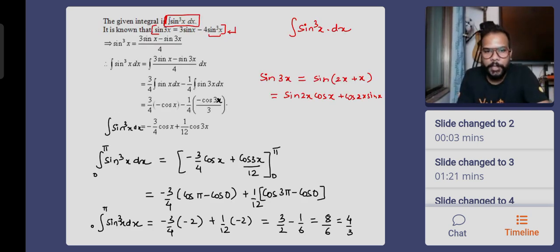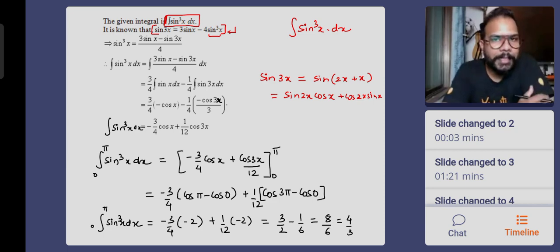Okay. So in the definite integration, I'm going to now put the limits: minus 3 by 4 as it is, cos pi minus cos 0 because I'm putting the limits. Cos of pi is minus 1, cos of 0 is also 1, so minus 1 minus 1 is minus 2. Minus minus becomes plus. I get 3 by 2. Similarly, this becomes minus 2, so I get minus 1 by 6. Simplifying it further gives me 4 by 3.